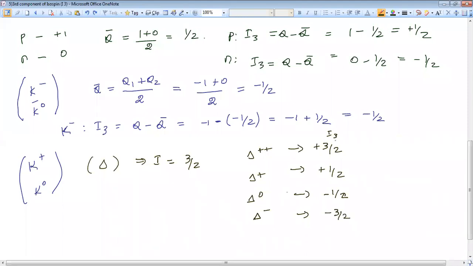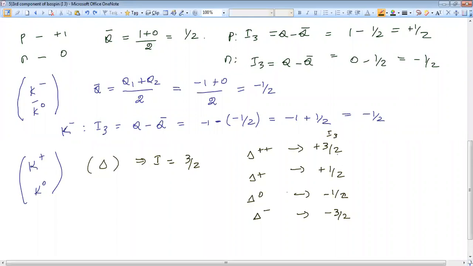So the third component of isospin values will vary like this. It is a 4 members family, then isospin value is 3 by 2. Then third component of isospin value will vary like this. The member which has highest positive charge will get highest positive value, here 3 by 2.